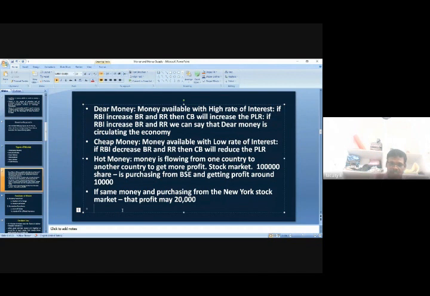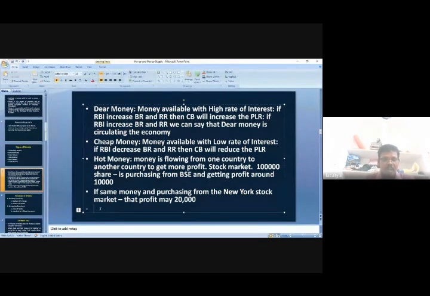So if money flows like that from one country to another country, that is known as hot money. It is attracted towards the profit. That is what we can understand about hot money.